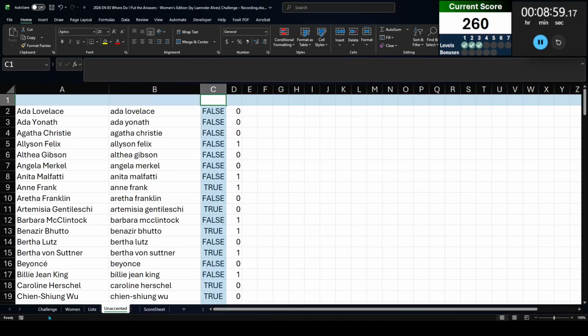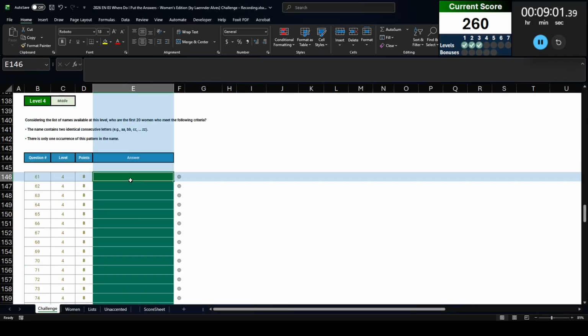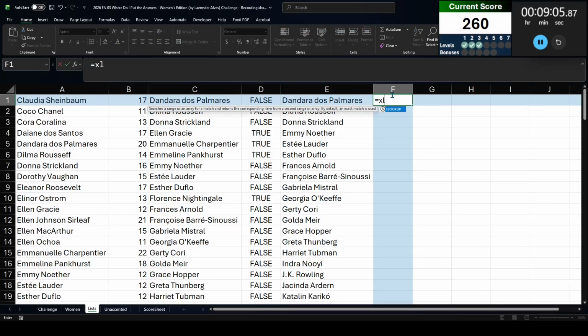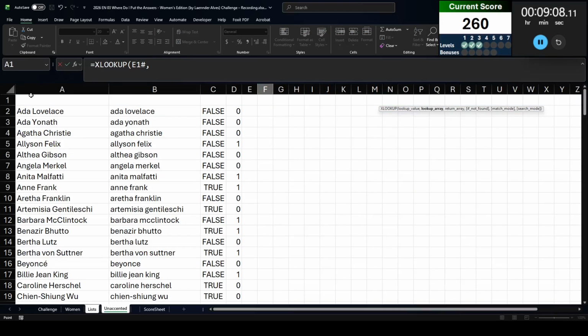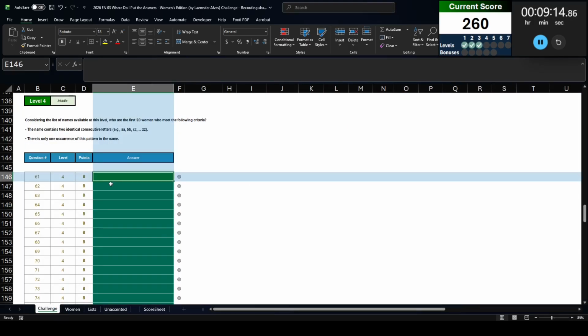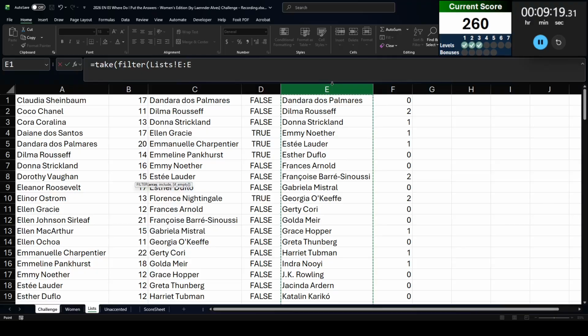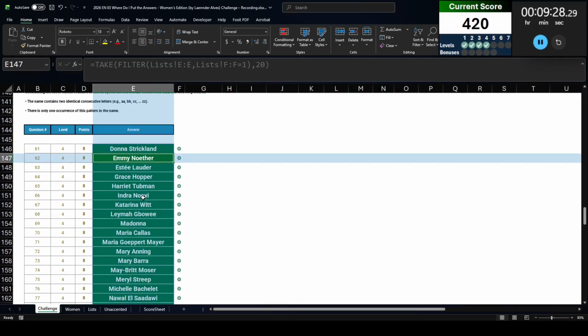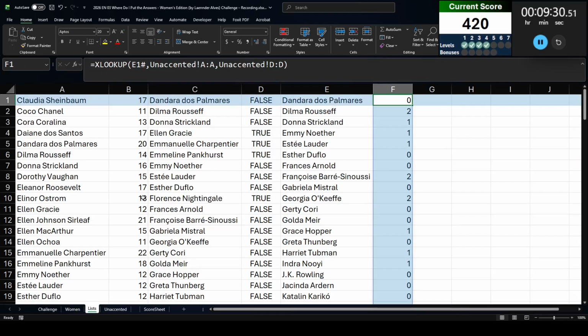So now I think all I need to do is bring that back to this list here. Yep. So we are going to XLOOKUP these names from column A, return column D. So that's how many times they have double characters. And we are going to then take filter from this list, how many of these are equal to 1? And we want 20 of them. There we go. We got the first 20 names that match that category. Excellent. Let's go ahead and filter this again.